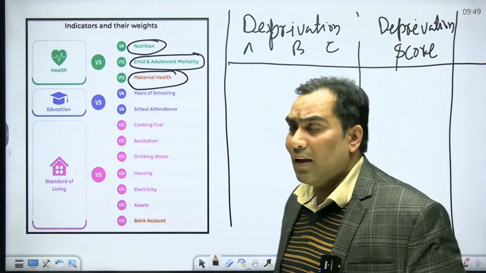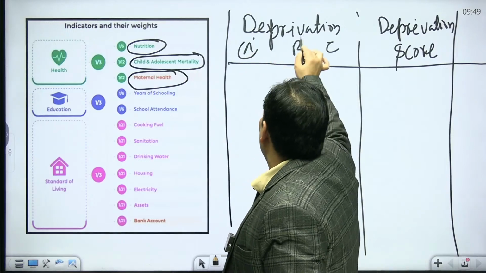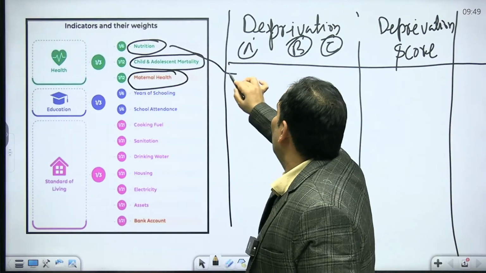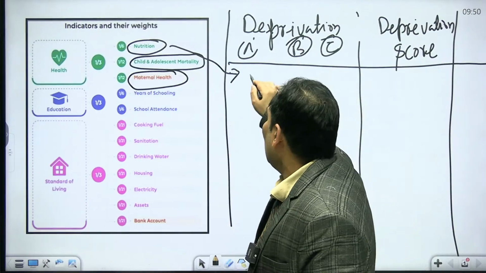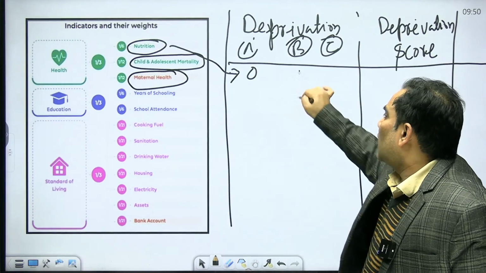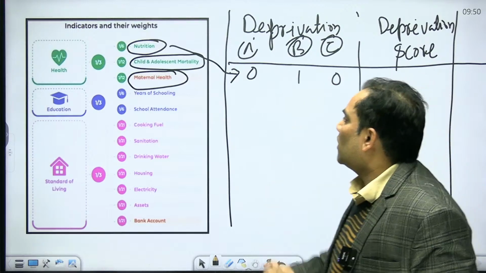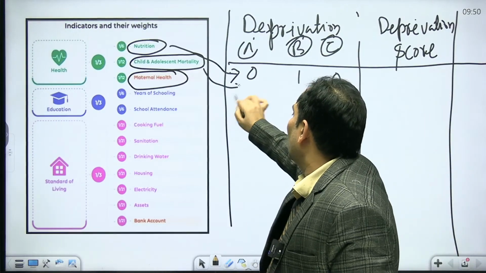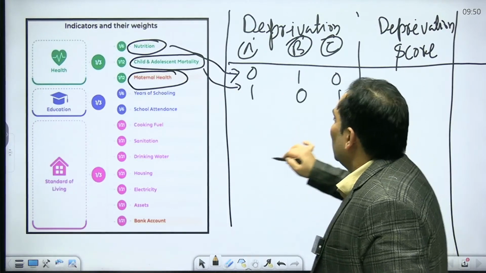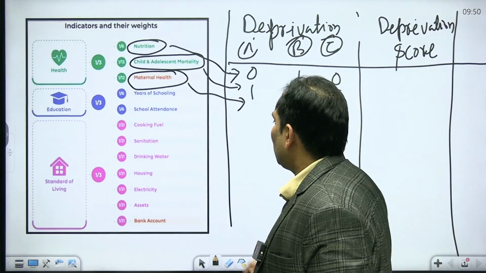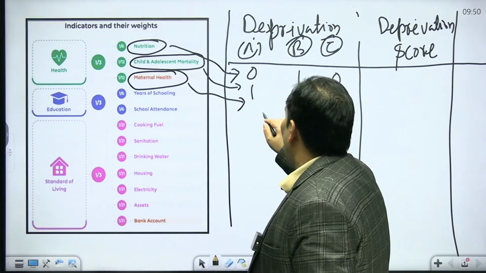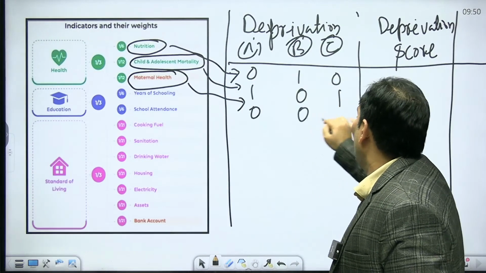In case of mental health, suppose we talk about the 3 families. In family A no one is facing the problem of malnutrition, so they are going to give 0. Suppose in B there is malnutrition, in C there is no malnutrition. In child mortality, suppose in A there is 1, 0 and 1. Similarly in mental health, in family A there is none, here there is none, here there is.